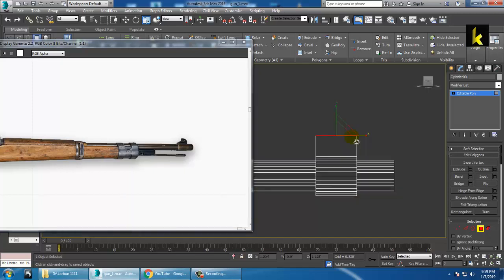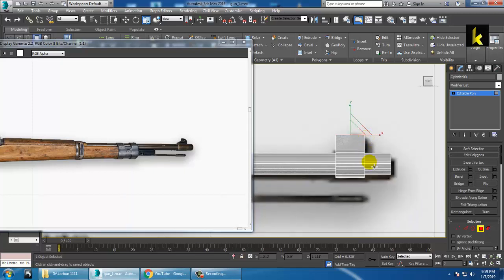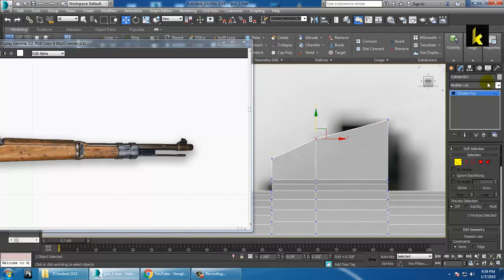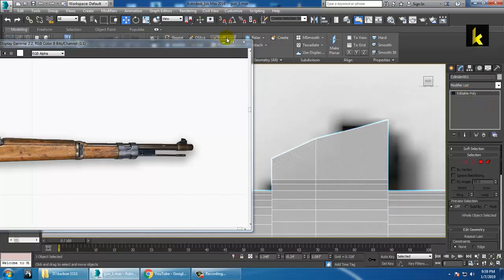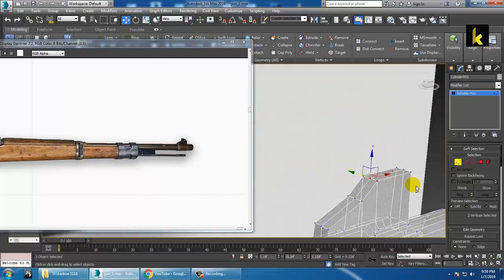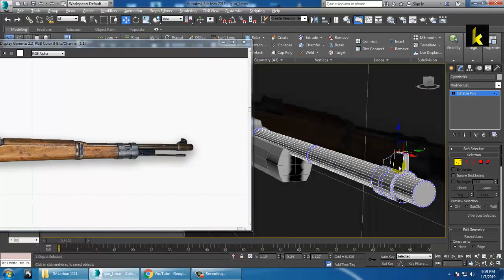So now you can use a swift loop over here. Select this, push this down, push this like this. Use one more loop over here and push it up. That's it. As you can see, we have generated some of the details.